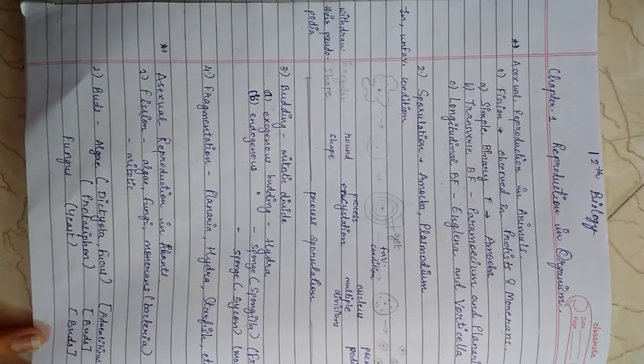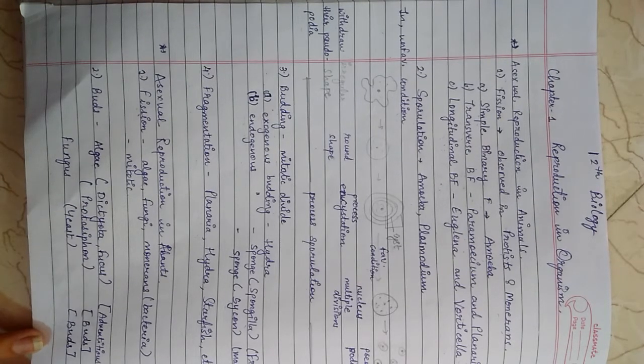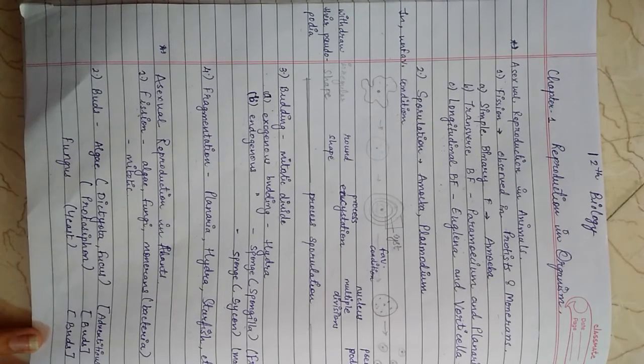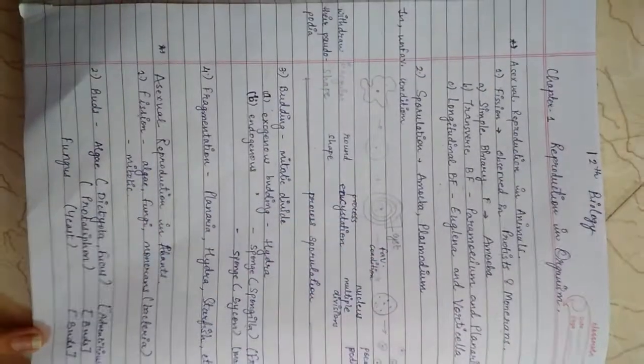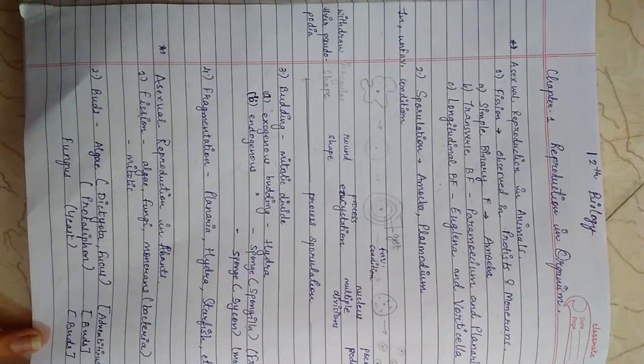In fission, the nucleus divides first and then the cytoplasm. In this, the mother cell splits into two equal-sized daughter cells. This division is of a cell division type. Number first, simple binary fission, which is seen in amoeba. In simple binary fission, the cytoplasmic division passes through any direction.